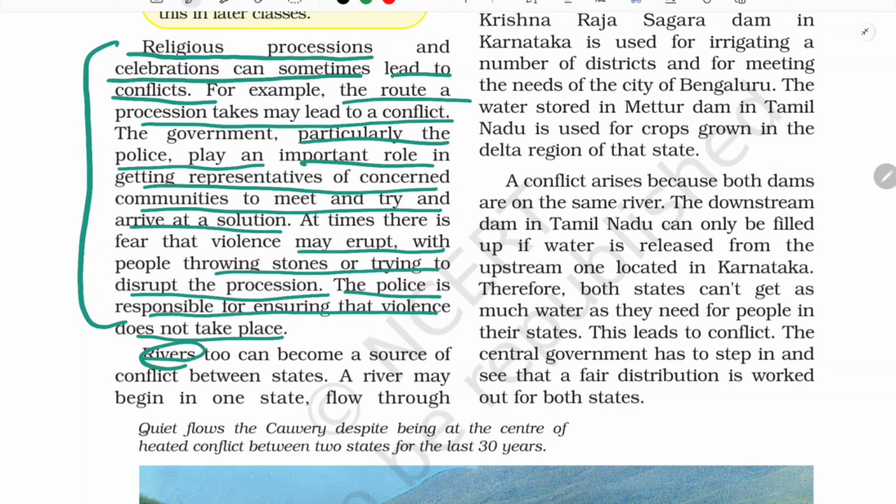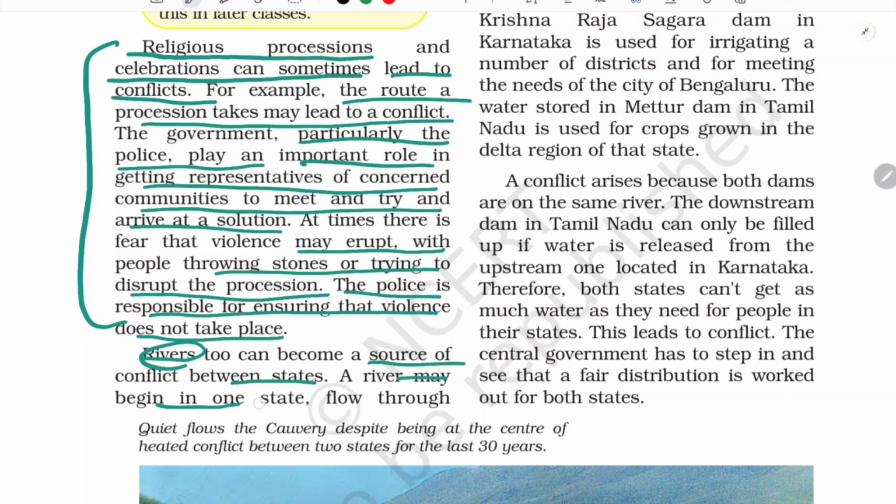See, this is a very serious example as well, because it is happening not only within a country but between countries also. There is the Indus river, which flows in both India as well as Pakistan. So that also becomes a source of conflict. But here in your book, let us take the case of states, about the Kaveri river. Rivers become a source of conflict between states.